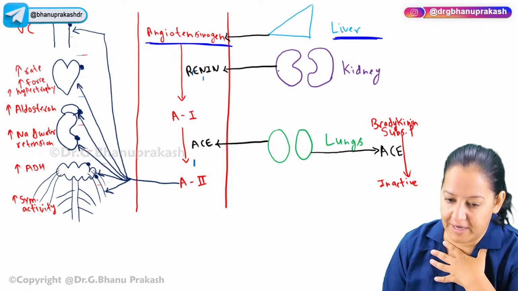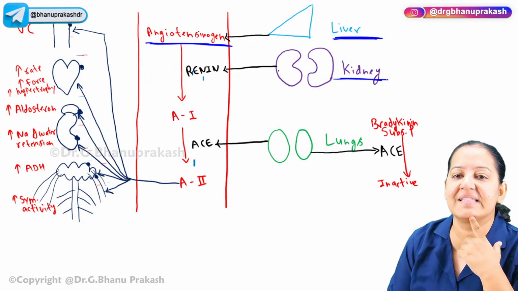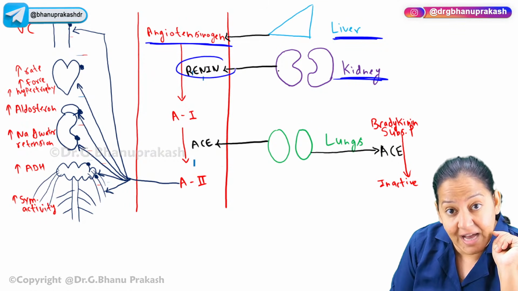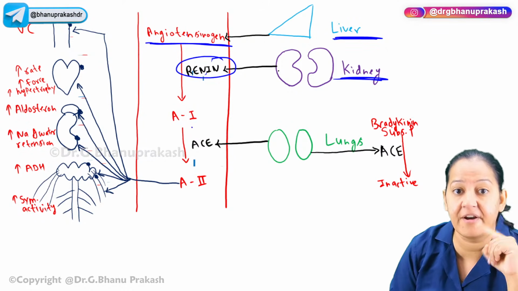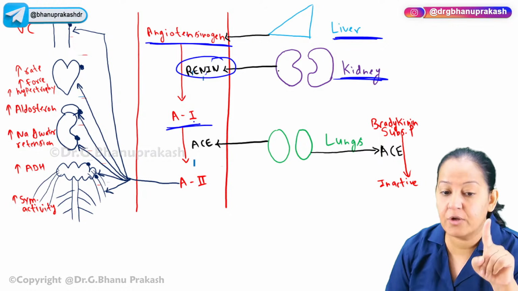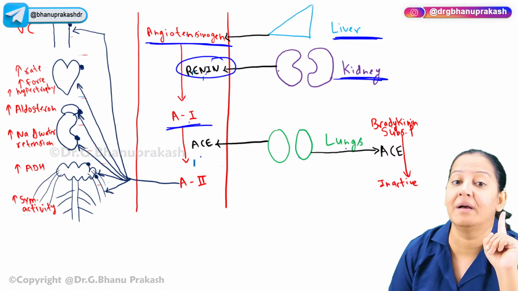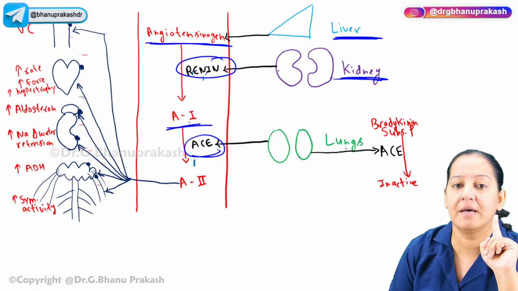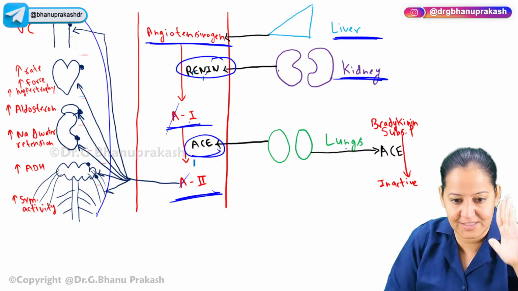Suppose I have a fall in blood pressure due to any reason. The JG cells of my kidney will sense it, and the kidney will secrete an enzyme in the blood that will act on this protein. So angiotensinogen will be degraded into angiotensin 1 by renin. Now this angiotensin 1 will go to the lung and activate the lung. Lung will secrete another enzyme. The name of that enzyme is ACE. ACE will convert angiotensin 1 to angiotensin 2. Angiotensin 2 will act on the sixth organ and increase the BP.